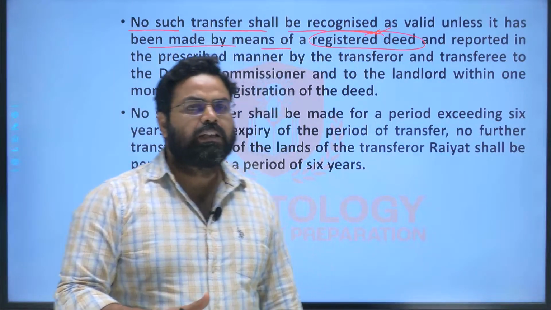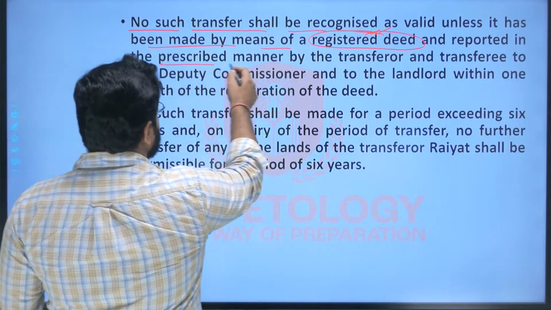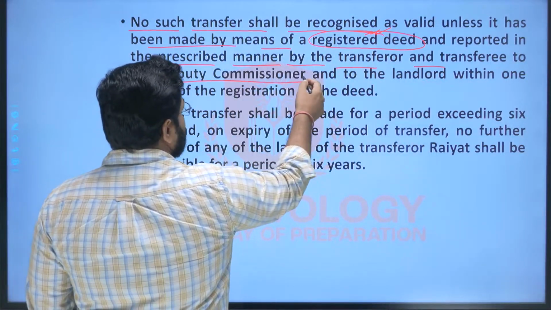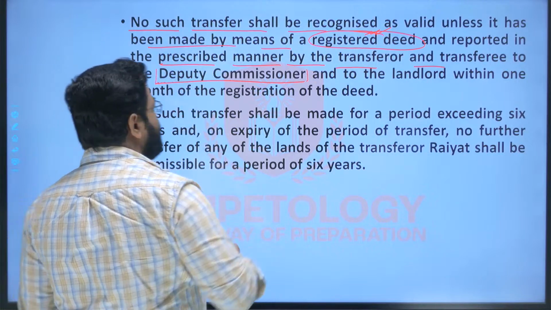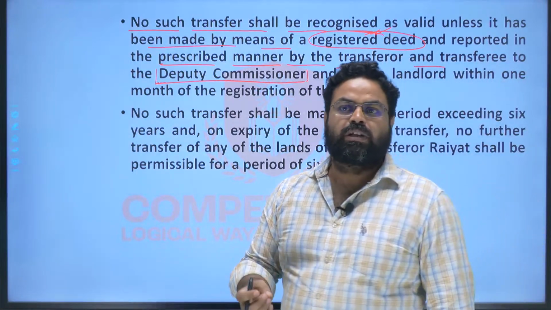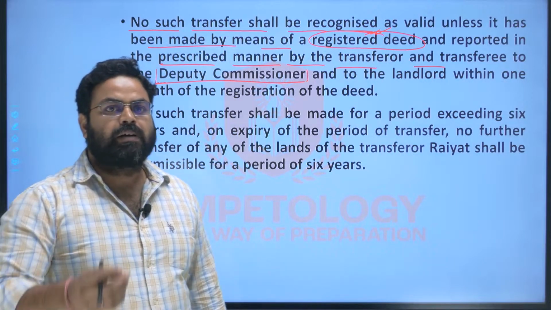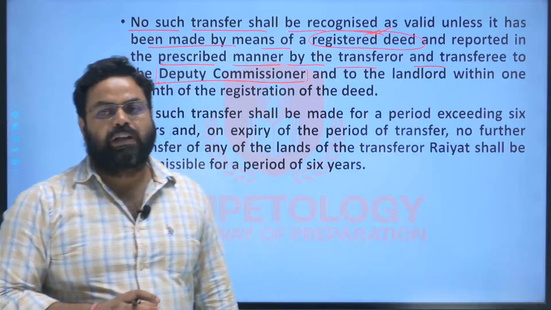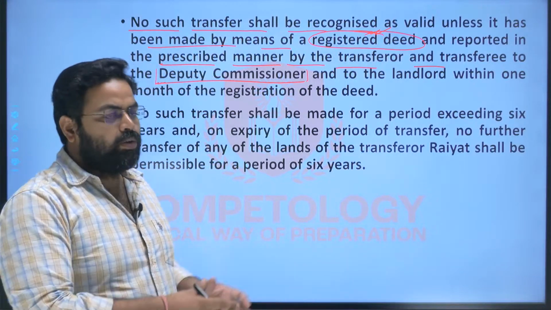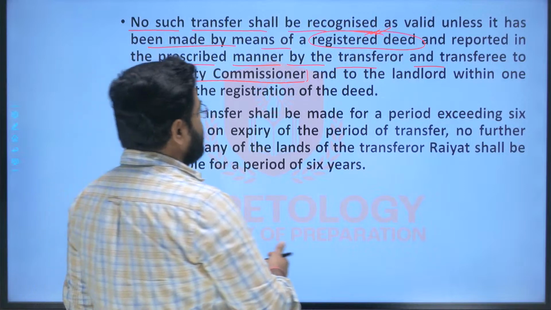Then only it will be legal, then only it will be recognized by the government, and it should be reported in the prescribed manner by the transferor and the transferees to the DC. So after registering the deed, after completing the whole process of the mortgage, that information should be passed on to the deputy commissioner of the district that this land has been kept as the complete usufructuary mortgage or a Bhagat Bandha mortgage. Both are the same thing, but one is in the local tribal language, and the other is in the English language, right?